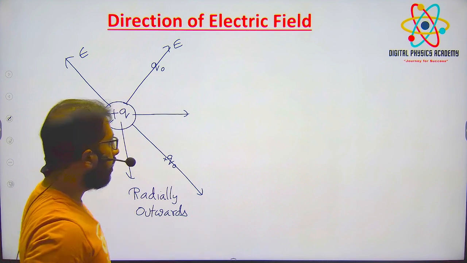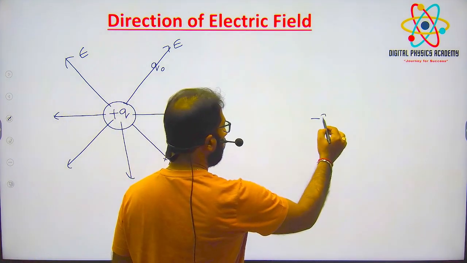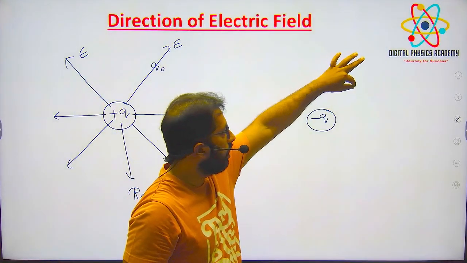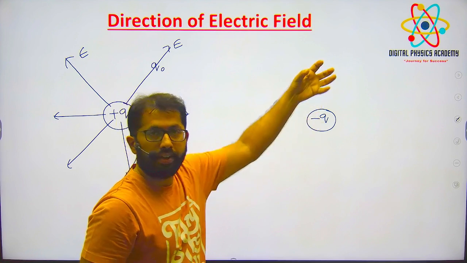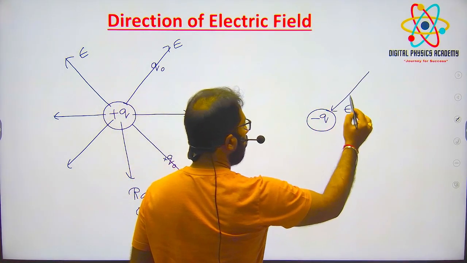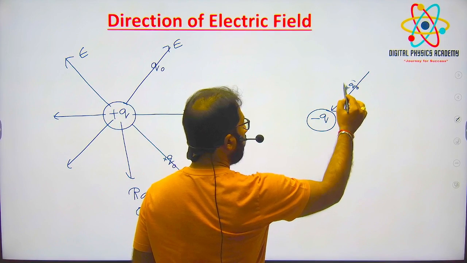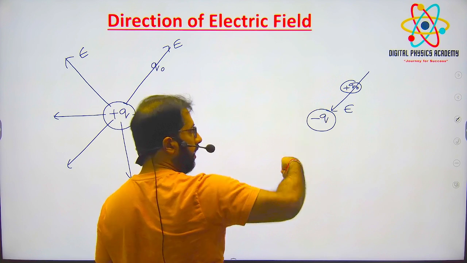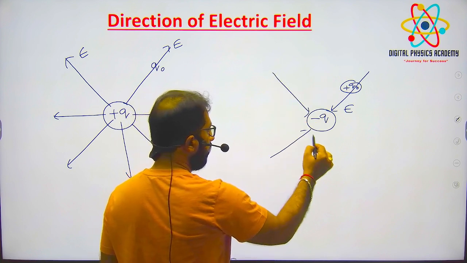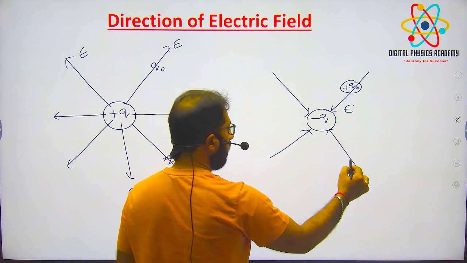Similarly, if I put a negative charge, what will happen? If I put a test charge here, what will it do? It will attract. That means the electric field is like this. If I put a test charge here, negative and positive will attract, right? So that's why the electric field is radially inwards. We call that radially inwards.